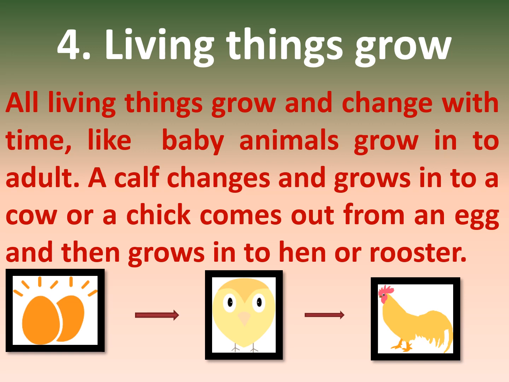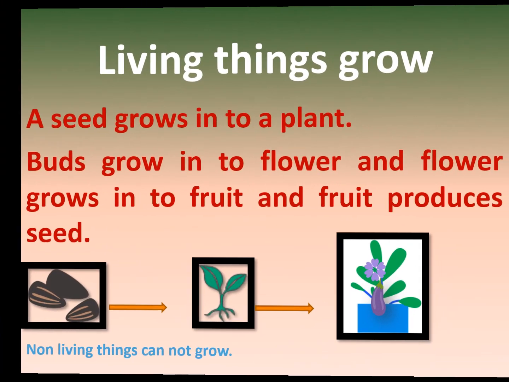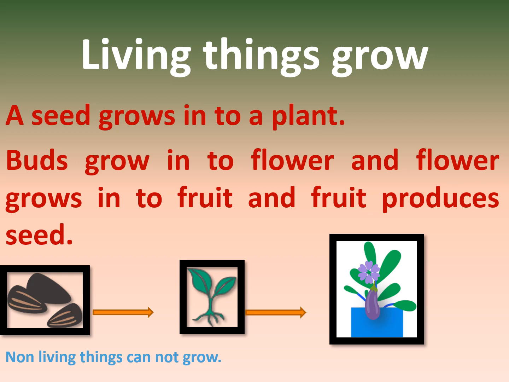Living things grow. All living things grow and change with time. Like baby animals grow into adults, a calf changes and grows into a cow, or a chick comes out from an egg and then grows into a hen or rooster. A seed grows into a plant, buds grow into flowers and flowers grow into fruit, and fruit produces seed. But non-living things cannot grow.